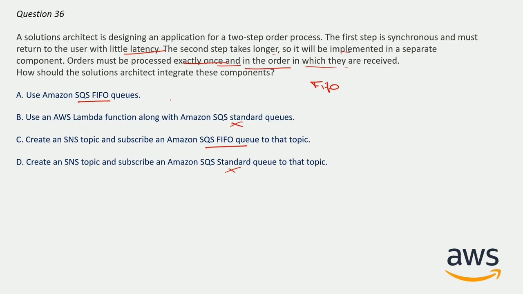And now here the correct answer is option A. And why? Because Amazon SQS with FIFO is not compatible with SNS topic as of now. So option A will be correct here. I have mistaken here. Option A will be correct here only.